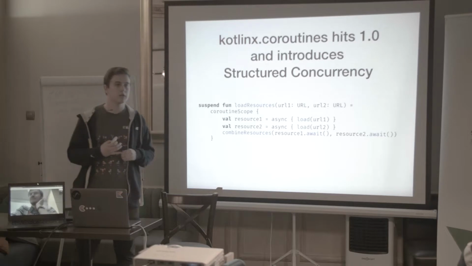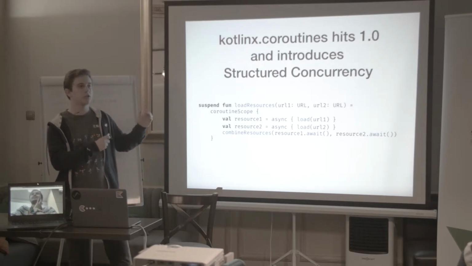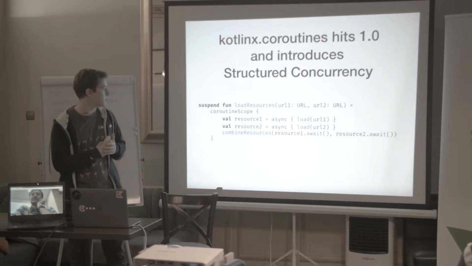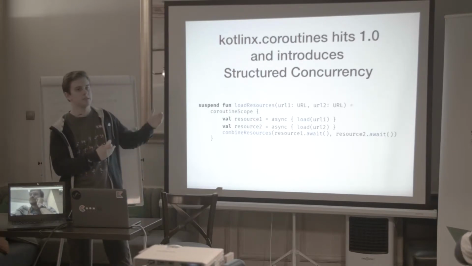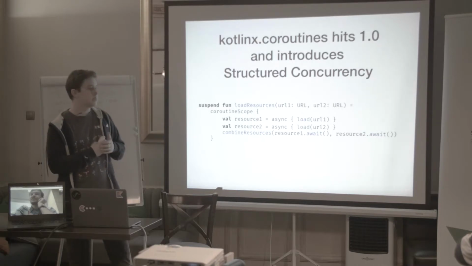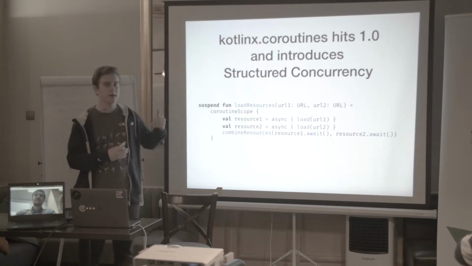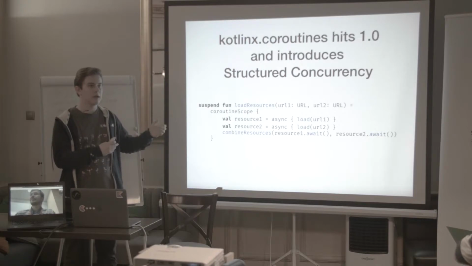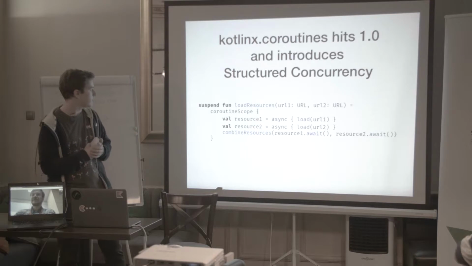What does it mean? It means that coroutines are now scoped. Every coroutine is working in some scope, and there is a top-level global scope. When a coroutine crashes because of some networking issue or something like that, and its error is not handled by anything, it is propagated to the parent scope, the parent scope is cancelled, and all children coroutines are cancelled. So here is a great example.